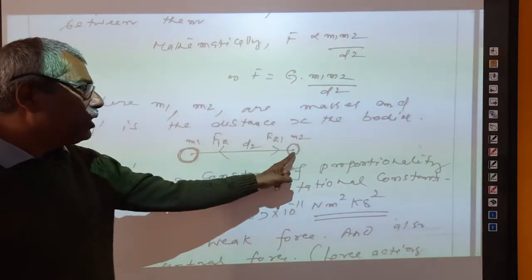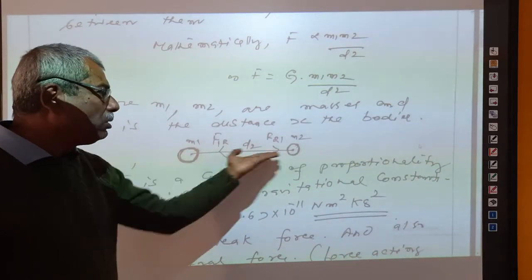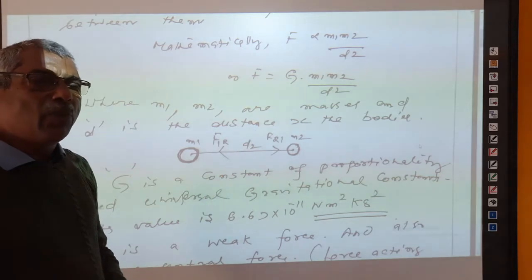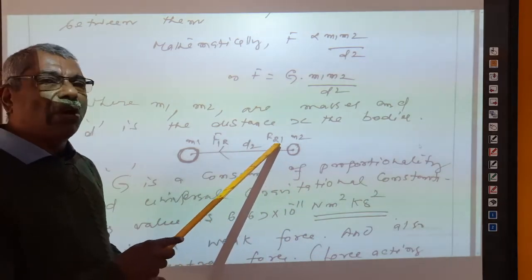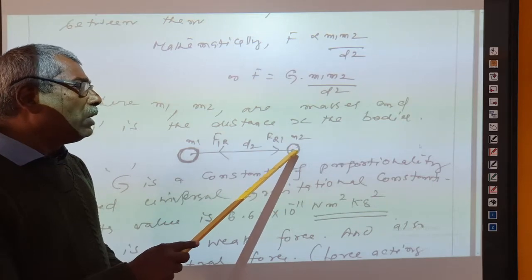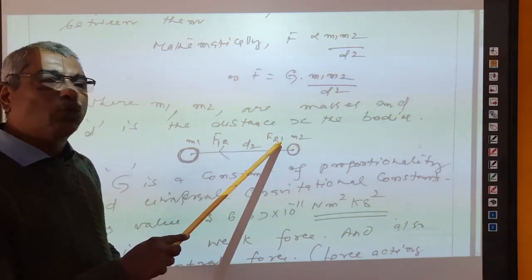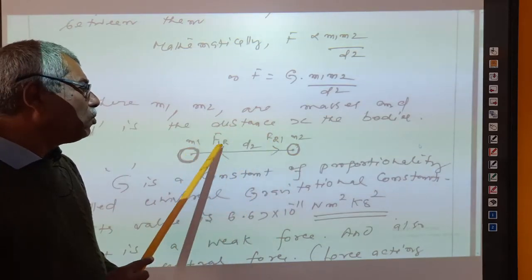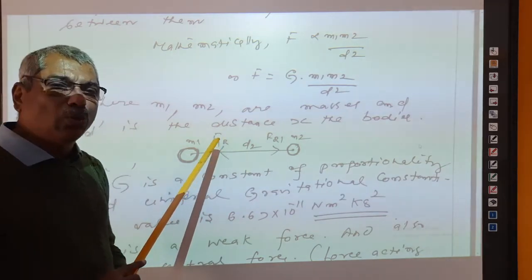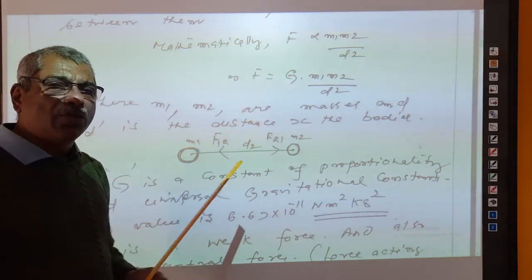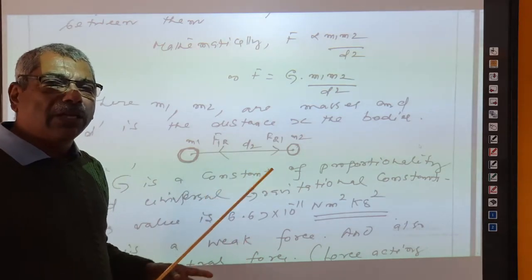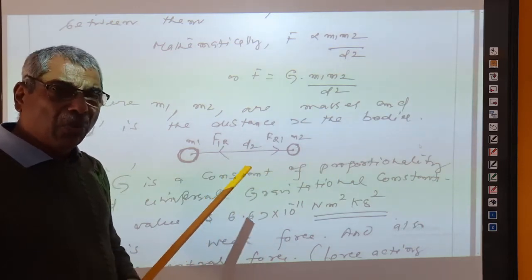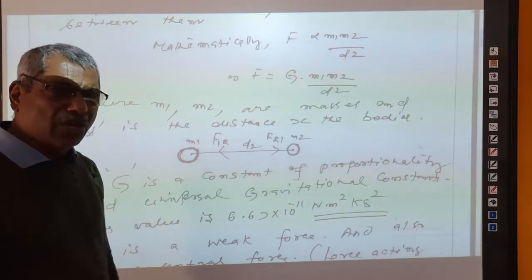From the centers of the two bodies, a line is drawn, and along this line a force of attraction acts. The force acting on body 2 by body 1 is called F21, and the first body is attracted by the second body with a force called F12. These two forces are equal in magnitude but act in opposite directions. But they are not acting on the same body but on different bodies. Therefore these two are not cancelling forces.